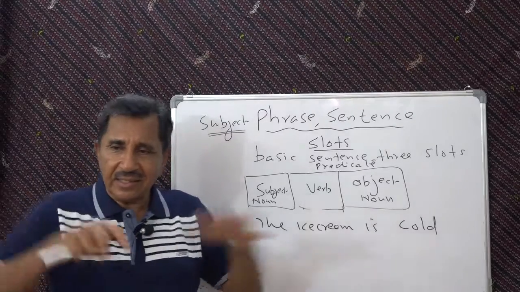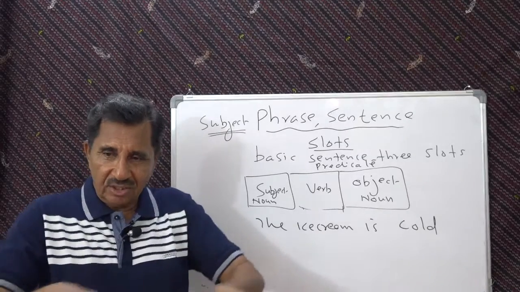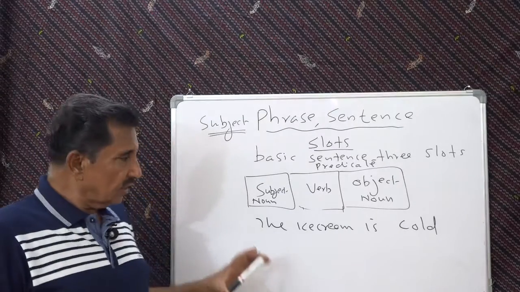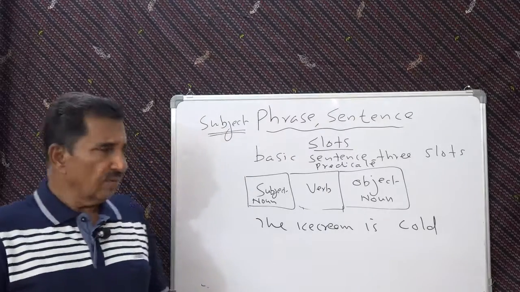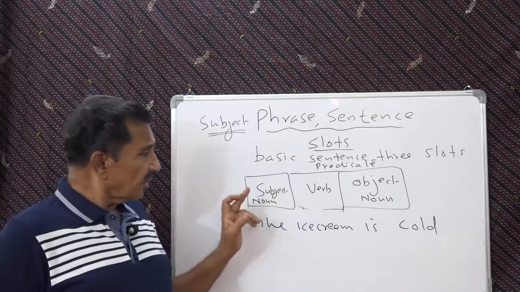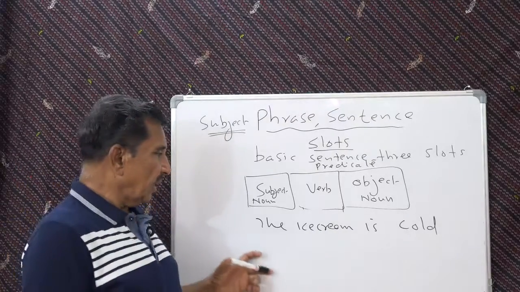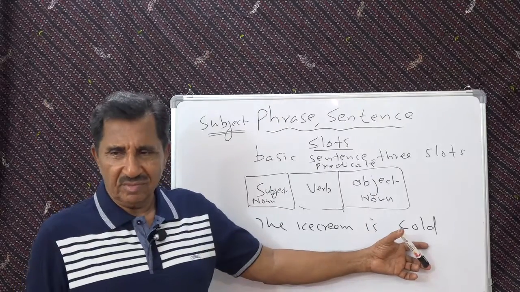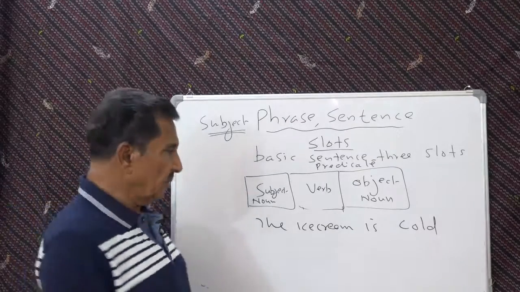Here no action is taking place. Only a state, a situation is described. This is also a sentence, but you don't call it a basic sentence, because a basic sentence should have subject, verb, object, or a noun. In this case, ice cream is cold, it's not an action. It's only a situation that is explained. About this we will see later.